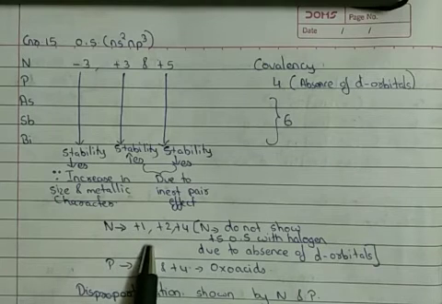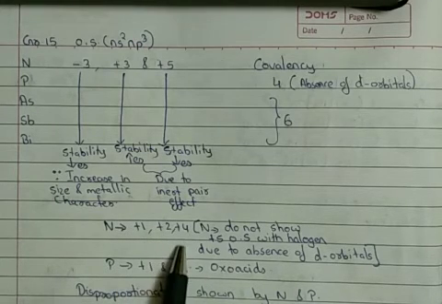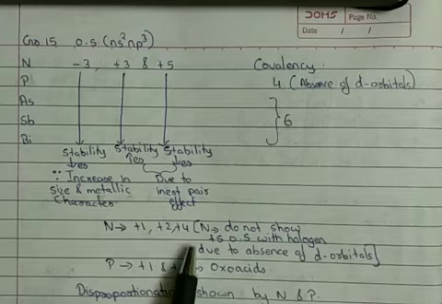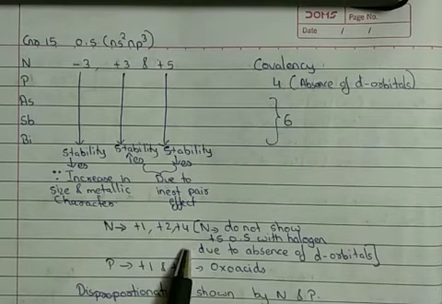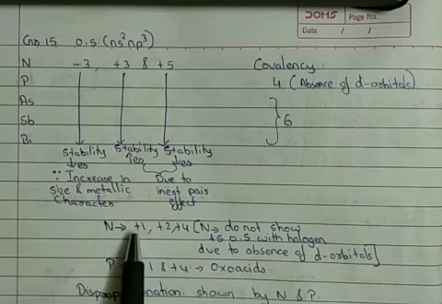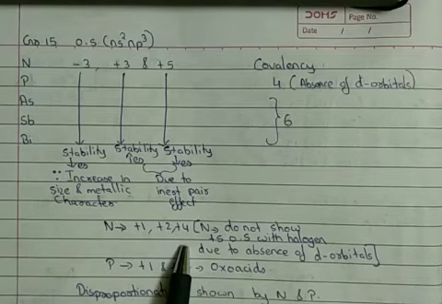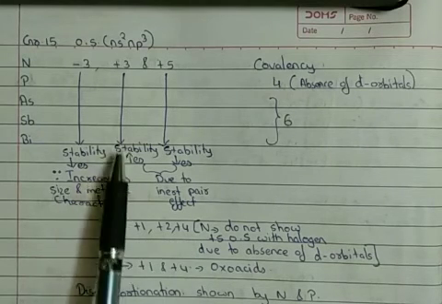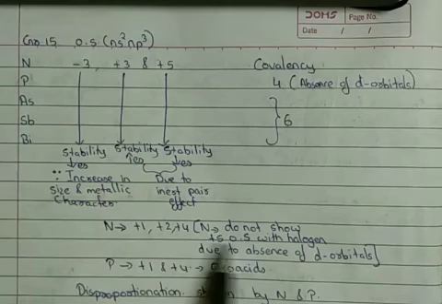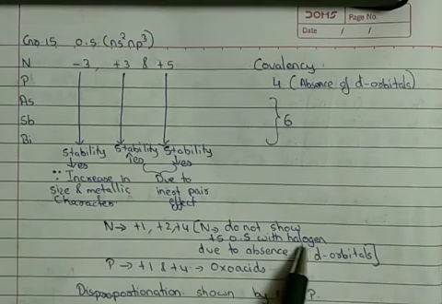Other than that, it also shows +1, +2 and +4 oxidation states. This is when they react with oxygen, forming various oxides of nitrogen, and that is why it shows +1, +2, +4 oxidation states. Now in this, remember, nitrogen does not show +5 oxidation state when it combines with halogens.